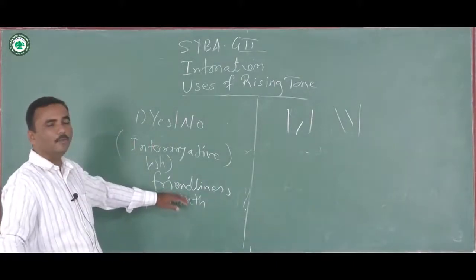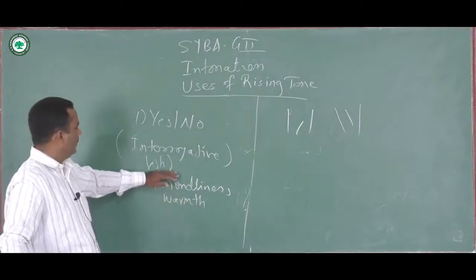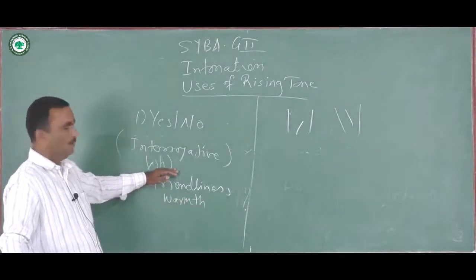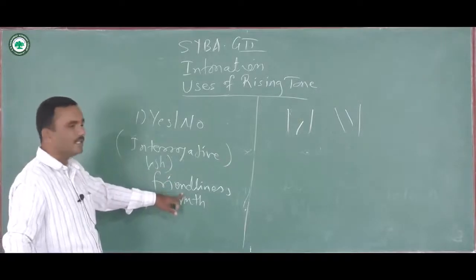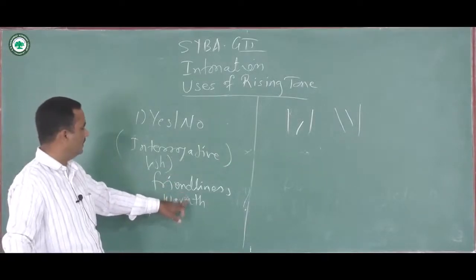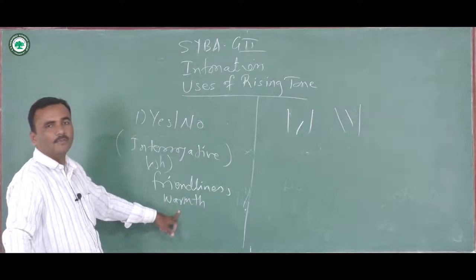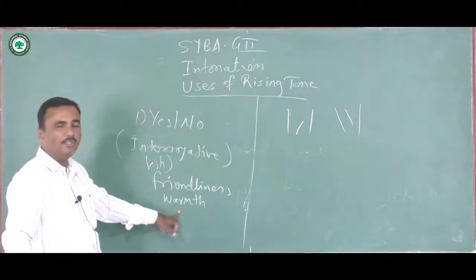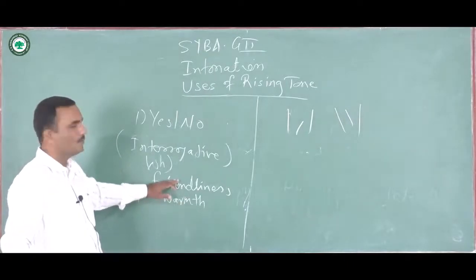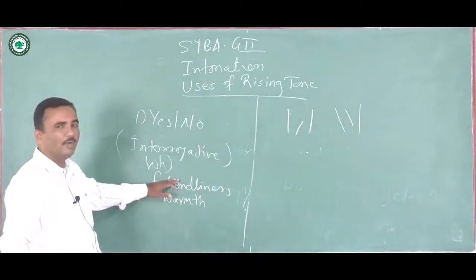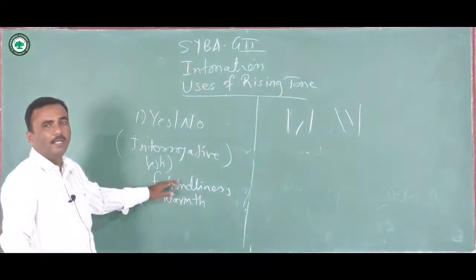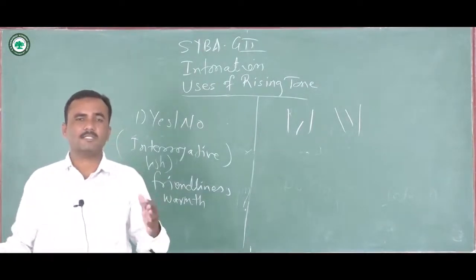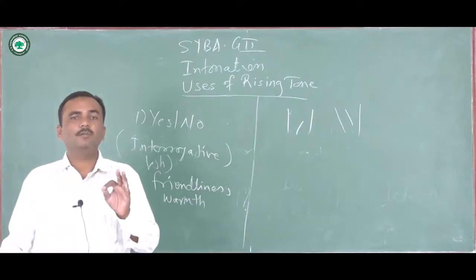When rising tone is used with a question starting with WH, it will indicate that the speaker has some friendliness and warmth for the listener, for the receiver. And when the falling tone occurs at WH questions, it will only suggest a casual or neutral remark.